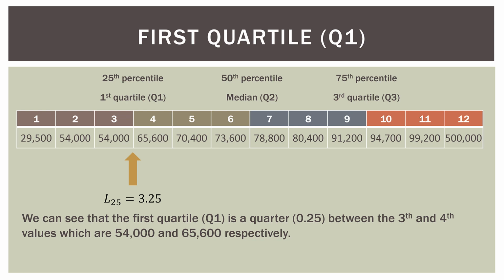So what we can do is apply the same formula or technique we did for the median. For Q1, we have 54,000, that's observation 3, plus 0.25, or a quarter of the difference between observations 3 and 4. So 65,600 minus 54,000, then we take a quarter of that difference, we add it to observation 3, and we get a first quartile of 56,900.